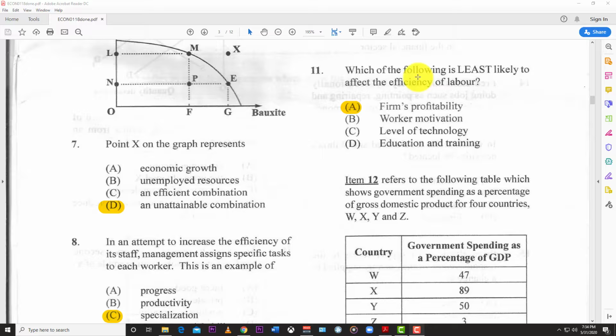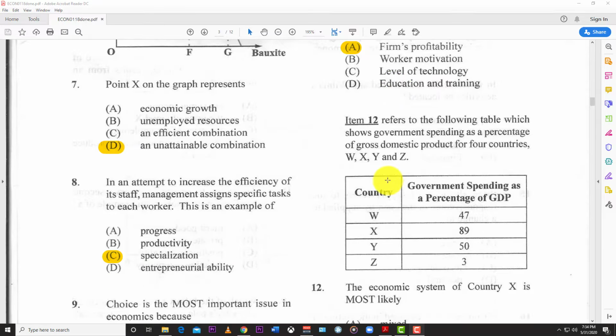Number 11, which of the following is least likely to affect the efficiency of labor? And the answer here is A, a firm's profitability. If you're motivated, you work more. If technology level is high, you're more efficient using that technology. And if you're educated and trained, you are going to be more efficient.